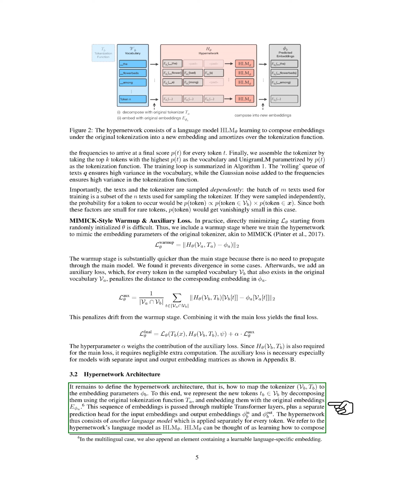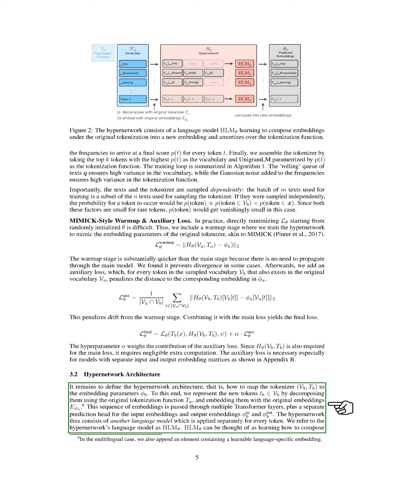We want to explain how we map the tokenizer V_b, t_b to the embedding parameters phi_b. To do this, we represent the new tokens t in V_b by breaking them down using the original tokenization function t_a and embedding them with the original embeddings e_phi_a. These embeddings go through multiple transformer layers, along with a separate prediction head for the input embeddings and output embeddings, phi_text in_b and phi_text out_b.